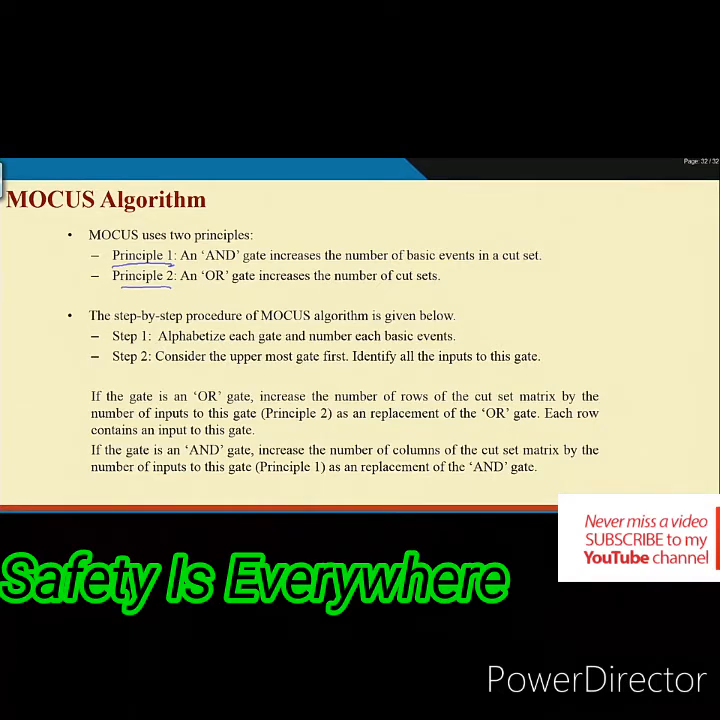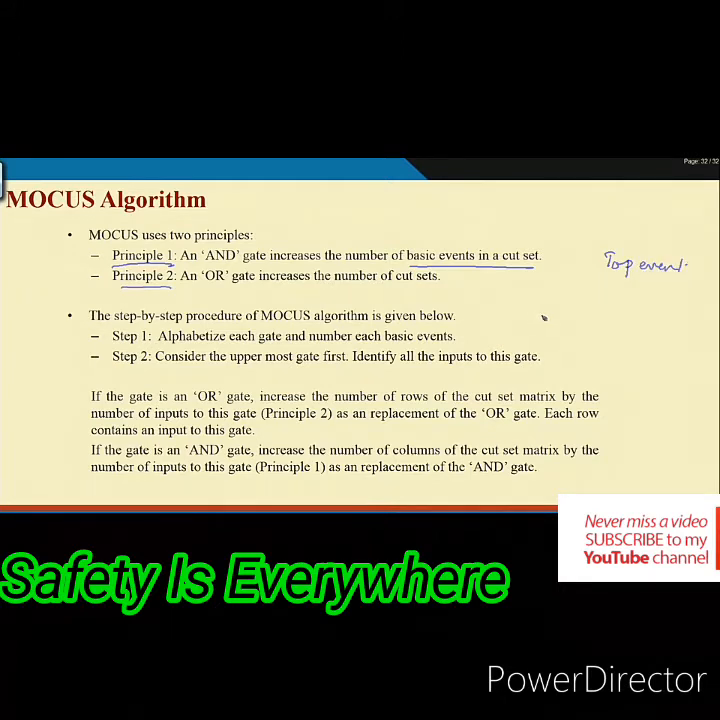And second is that you use two principles to find out the cut sets. One is principle 1, it relates to AND gates. If there is any AND gate, it increases the number of basic events in a cut set. So, let me write down like this. Suppose top event.